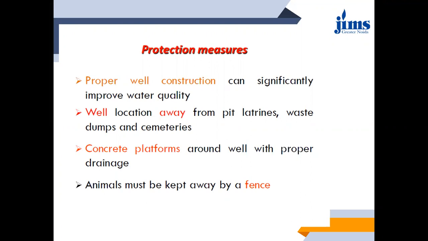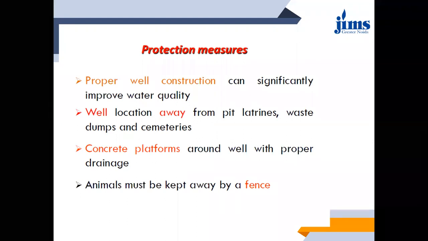You can provide concrete platforms so that the water does not stagnate at that place. Animals should be kept away. Then all these water resources should be well located. That means they should be located away from toilets, public toilets or even domestic toilets, and dumps and cemeteries should not be near them.